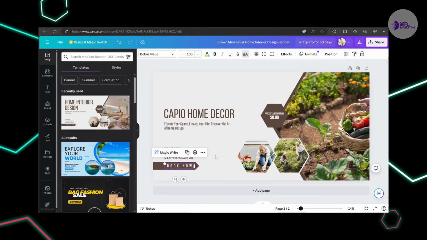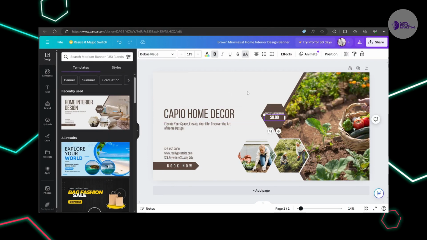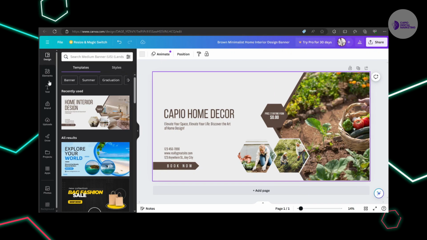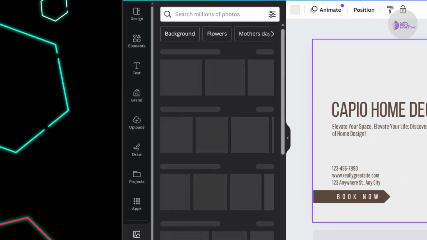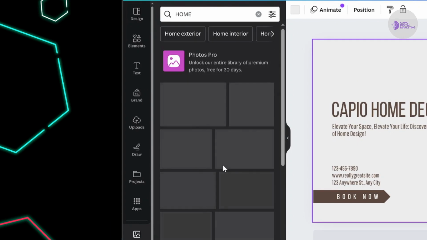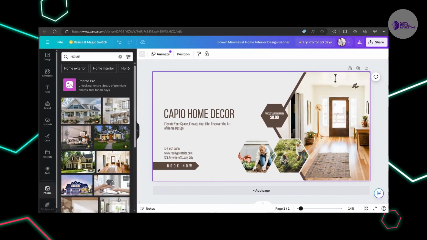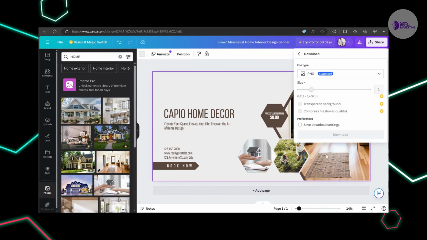If you have a website to promote, you can, of course, add that and just fully customize this as you prefer. On the left side, I can search for home. I will find some very interesting images, and I will just drag and drop that. All of these images from Canva are completely free to use. So I'm just going to drop it like this, and then I'm going to click on the share button, download, and download as a PNG file.